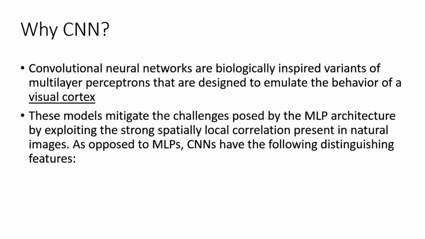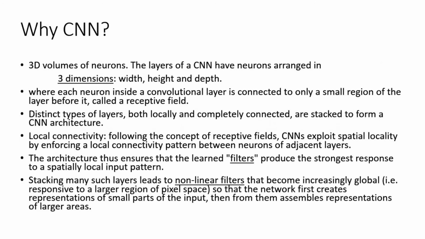As opposed to MLPs, CNNs have the following distinguishing features. Let's see which are those features. 3D volumes of neurons. The layers of a CNN have neurons arranged in 3 dimensions: width, height and depth, where each neuron inside a convolutional layer is connected to only a small region of the layer before it, called a receptive field.